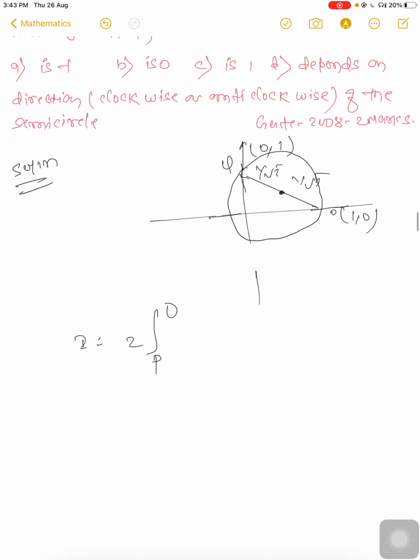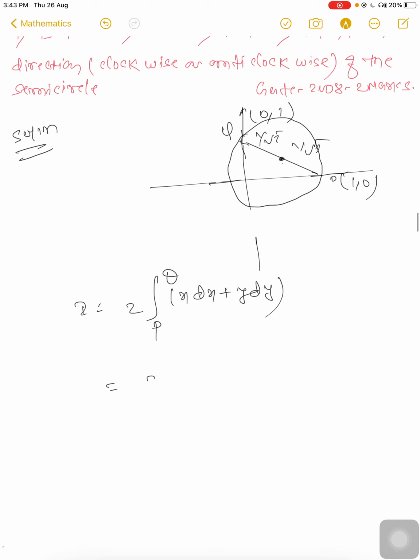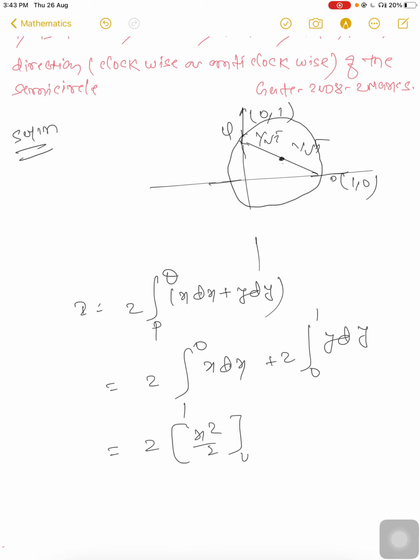So the integration will be 2 times the integral from 1 to 0 of x dx plus the integral from 0 to 1 of y dy, and after integration, 2 x^2 by 2 from 1 to 0 and y^2 by 2 from 0 to 1, you will get 0.